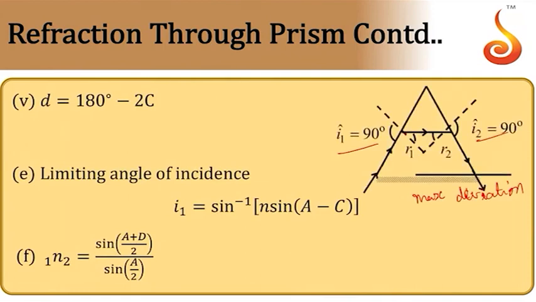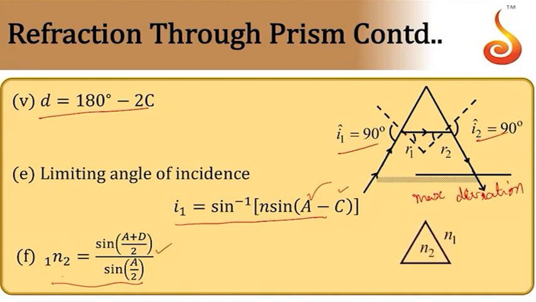Then further, deviation produced is 180 minus 2C. I told you this is maximum deviation position. Then limiting angle of incidence for this to happen should be sin inverse of N sin of A minus C, where A is angle of the prism, C is critical angle. Then refractive index is given by sin of (A plus D) by 2 divided by sin A by 2. Same equation holds good for maximum deviation also.